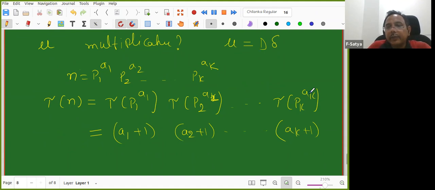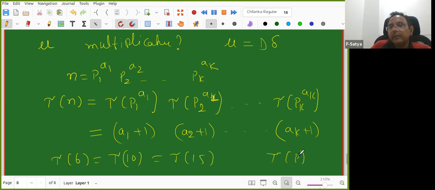It depends upon the exponents. That's why you know that tau of 6 is equal to tau of 10 and tau of 15. The number of divisors of 6, the number of divisors of 10 and the number of divisors of 15. Irrespective of the prime, whatever may be the prime, the exponent only makes the difference. So that is a beauty.